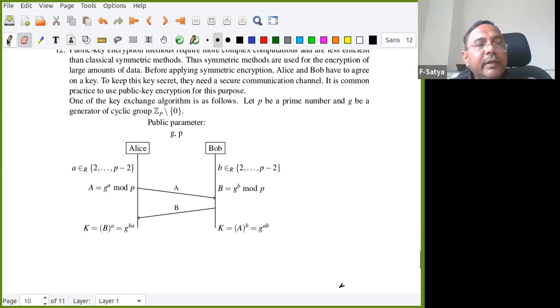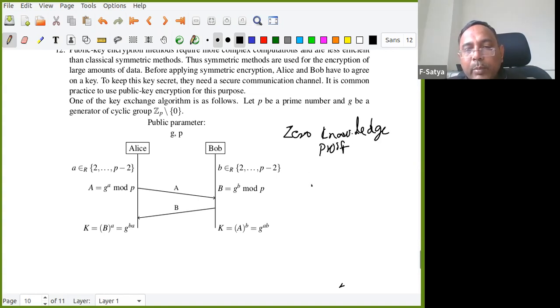Another area here is zero knowledge proofs, a new area coming up. There are two parties, party 1 and party 2. Party 2 says that I know something. Party 1 does not get the clue, but even then wants to know that P2 really knows. In these cases, these protocols will be used. We'll discuss them later in the future.